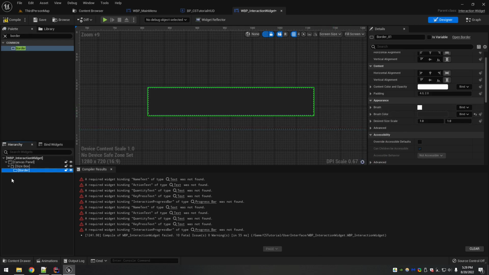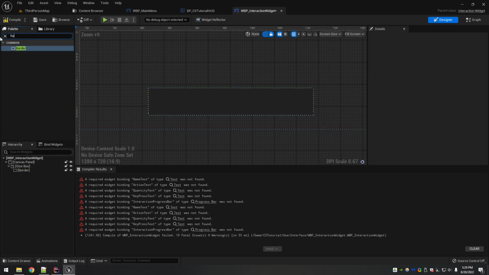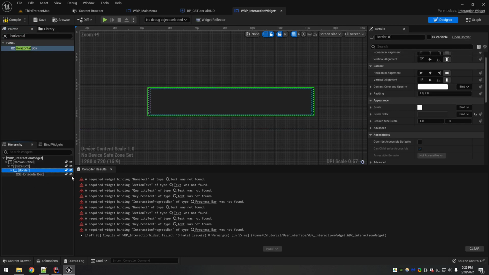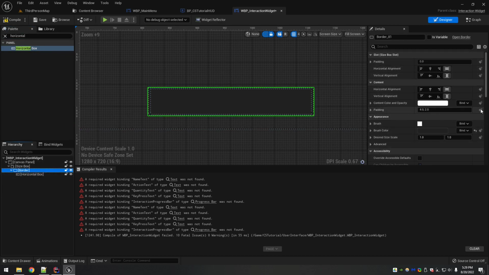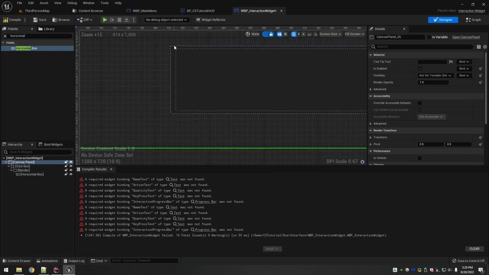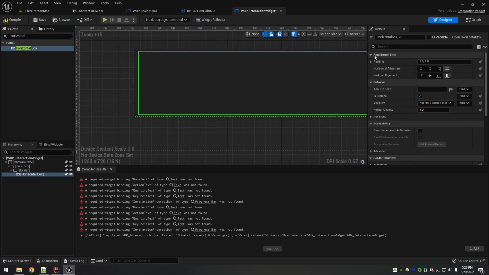So that looks good. Now what we need is a horizontal box. Horizontal box is what it sounds like. It organizes elements horizontally. Something has padding. So if you notice when I drop this in, see this little gap here? This horizontal box came with some padding by default.